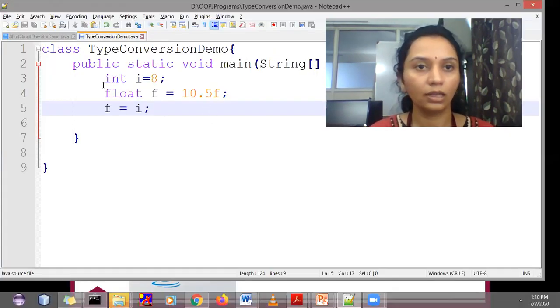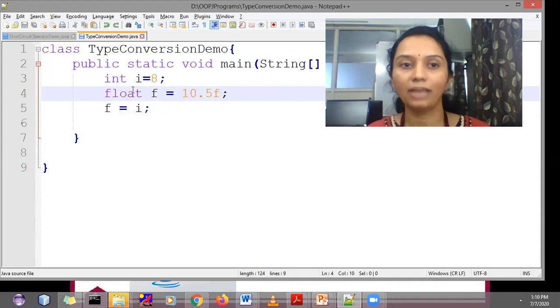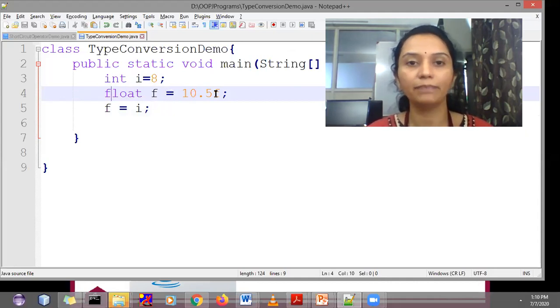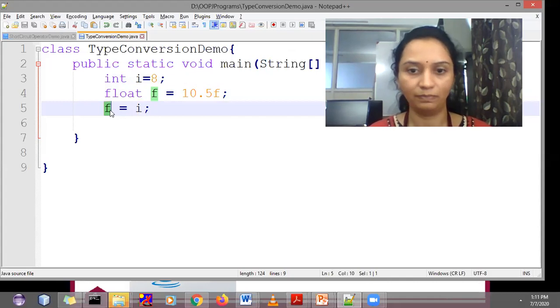Here is one code. In this code, i is an integer type variable with initial value 8. The float f is a variable of type float with initial value 10.5, a floating point value. Now I want to move the value 8 stored inside the variable i and assign it to the variable f. For that, this is the statement. You can use the assignment operator to assign the value of i into f.